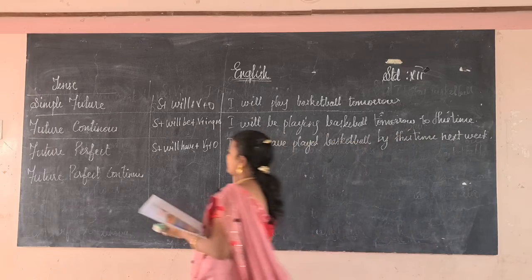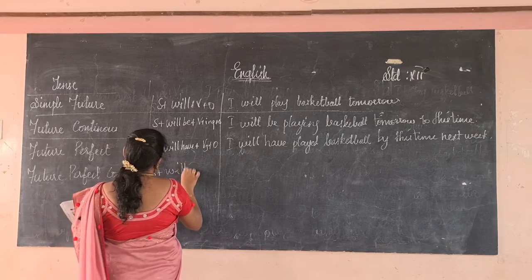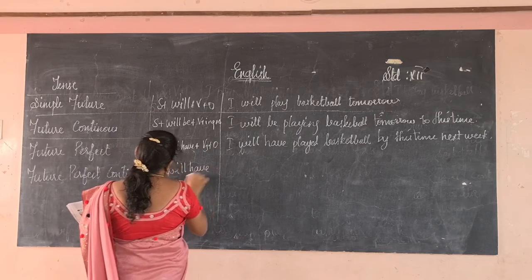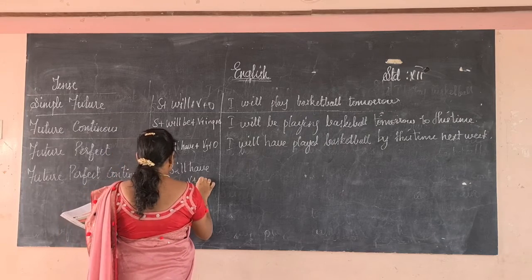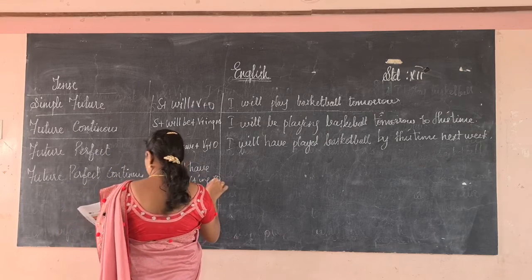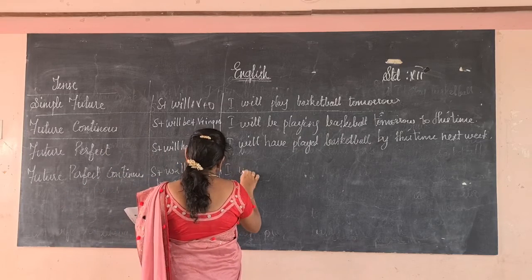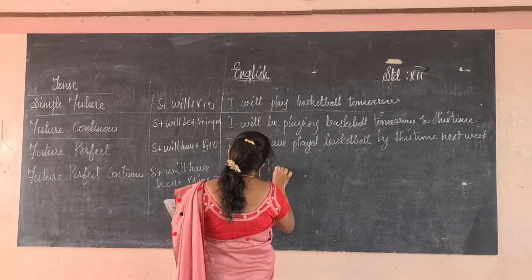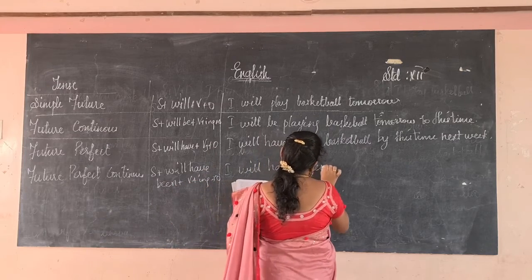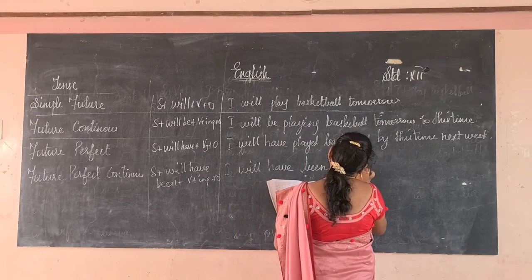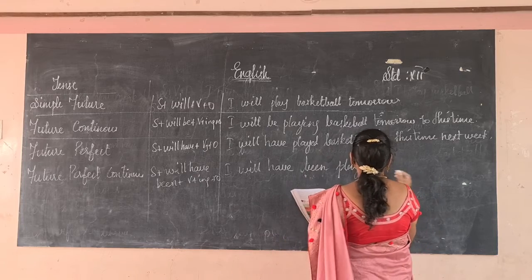Okay, next, subject will have been plus verb plus ing plus object. Okay, so here: I will have been playing basketball by this time at the end of this month.